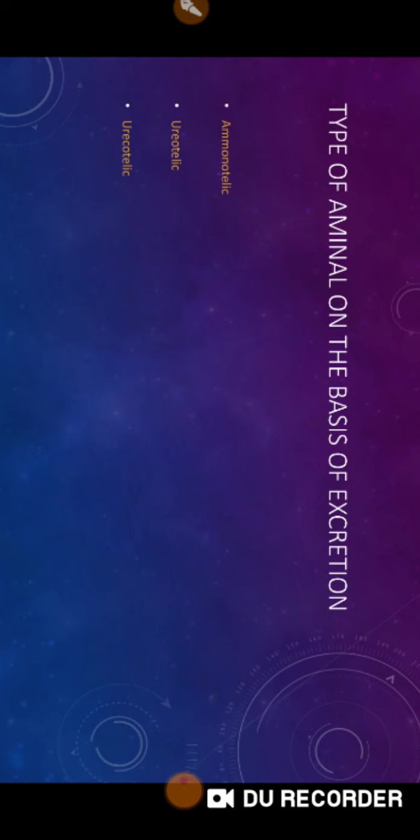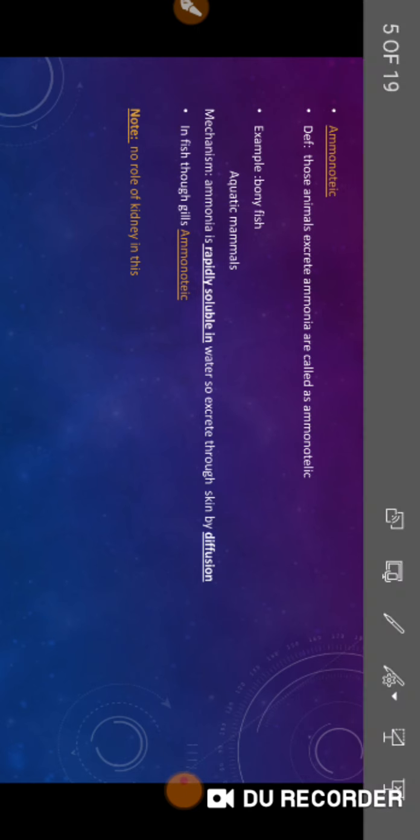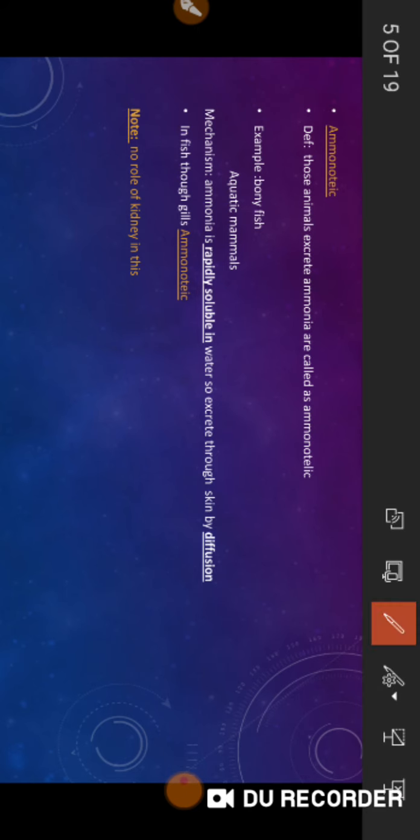Depending upon the excretion, we have divided the animals into three categories: ammonotelic, ureotelic and uricotelic. Let's begin with the ammonotelic. Those animals who excrete ammonia are called ammonotelic. Examples are most important, you may ask in the MCQ: bony fish and aquatic mammals excrete ammonia.